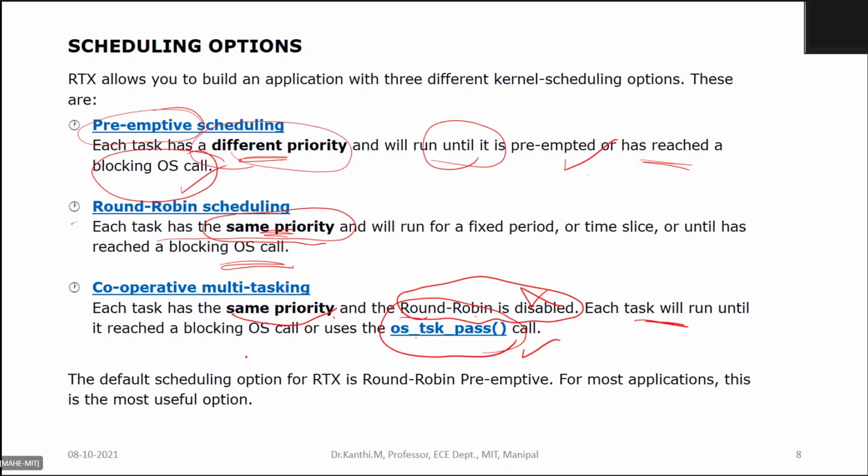Okay. So the default scheduling option in RTX is round robin preemptive. For most applications this is the most useful option, so they often use this type of scheduling.